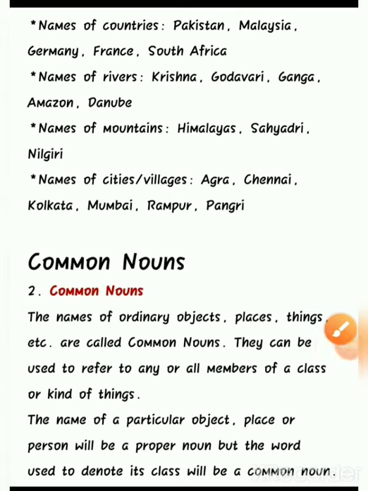So the next noun is common nouns. Common nouns, the names of ordinary objects, places, things, etc. are called common nouns. They can be used to refer to any or all members of a class or kind of things.